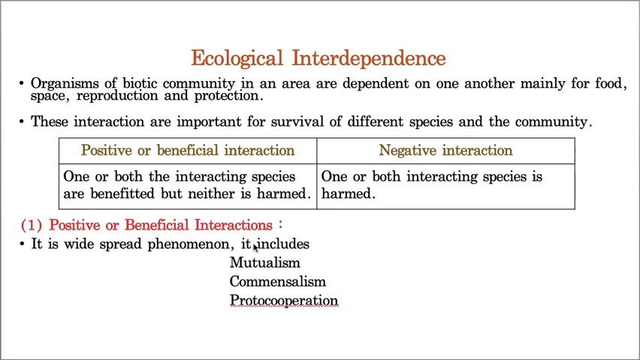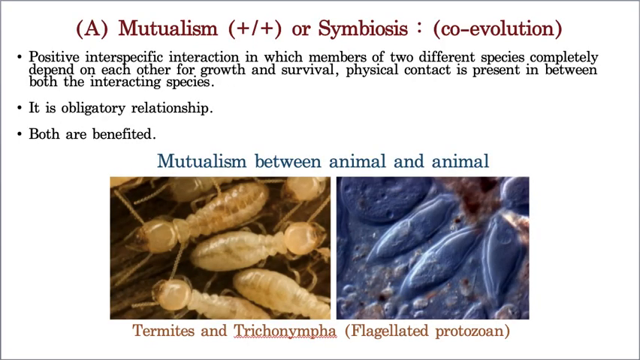Again, positive or beneficial interactions are of three types. The first one is mutualism, the second one is commensalism, and the third one is proto-cooperation. Let us take the first one. Now, the first one is mutualism, which is also called symbiosis, and it is also called co-evolution.